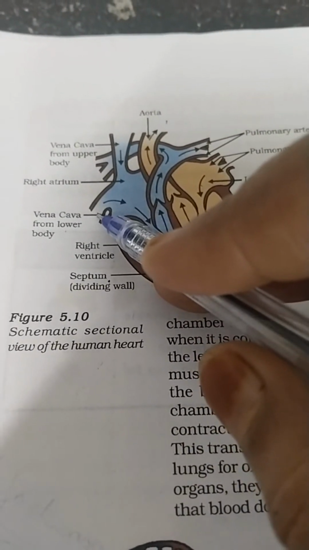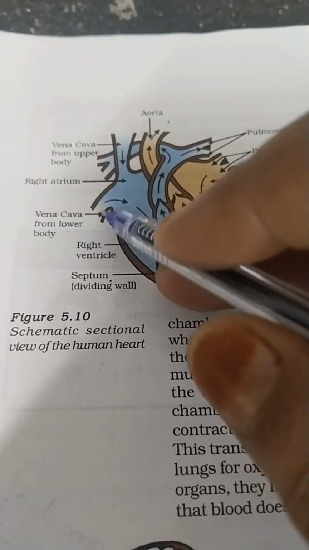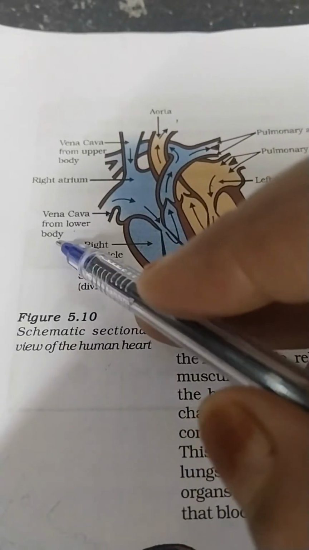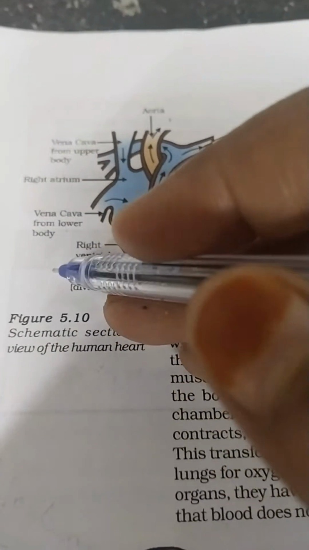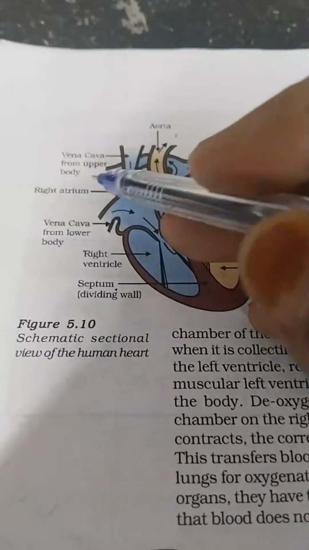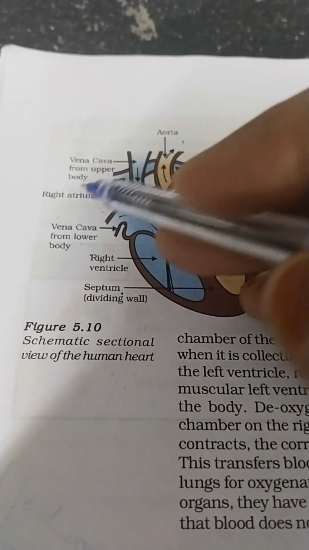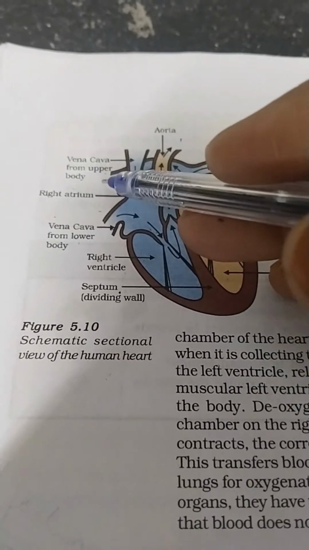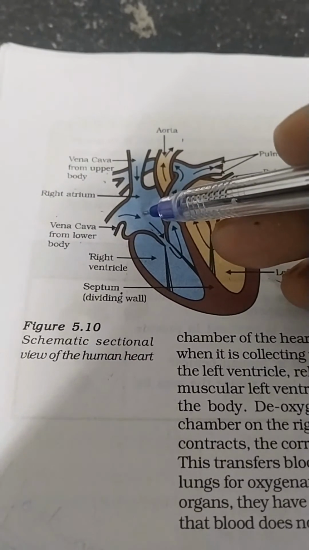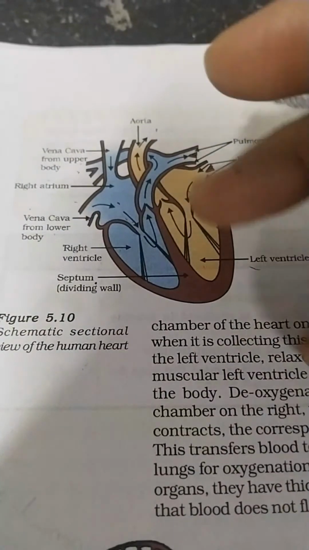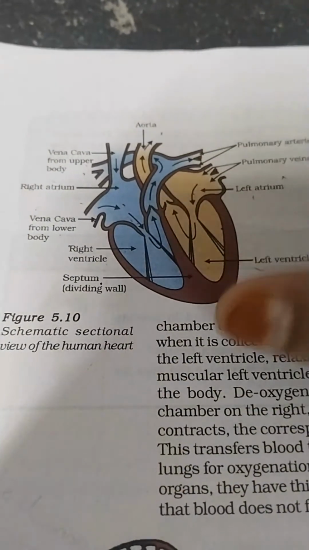It is differentiated into superior and inferior vena cava. When we are talking about the vena cava from the lower body, it is the inferior vena cava, whereas right atrium, after that the vena cava from the upper body is the superior vena cava. These are the network or pipelines connected with our pump, our heart.